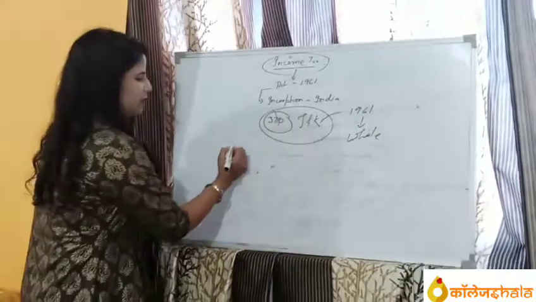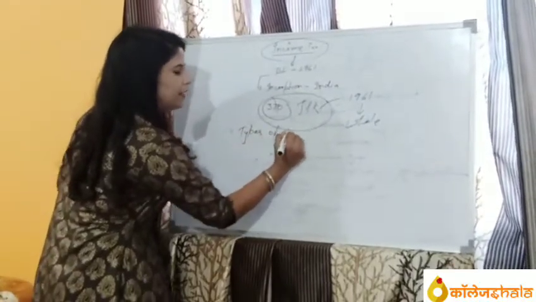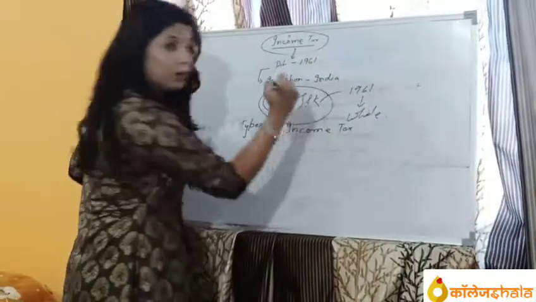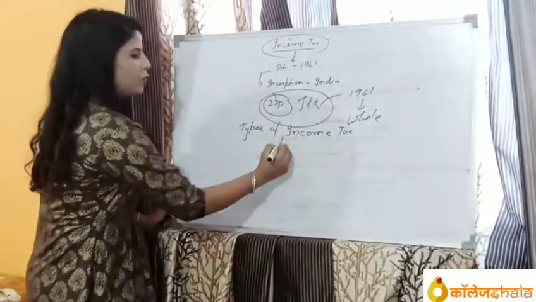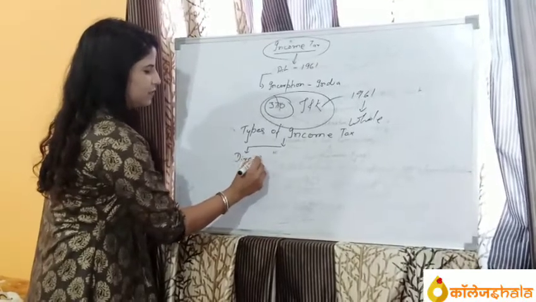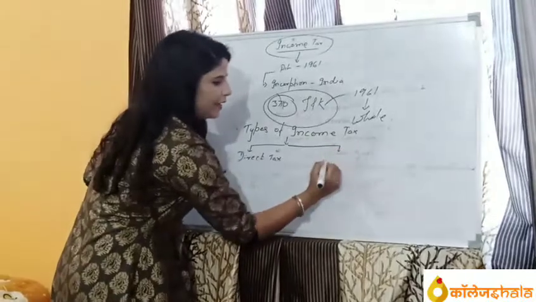Let's talk about another thing, types of income tax. We know that there are two types of income tax. It is very easy. It's called direct tax and indirect tax.